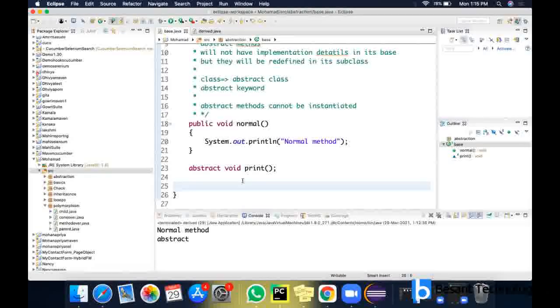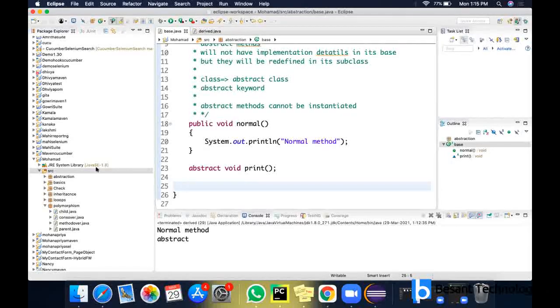If they come and see, they could not predict what the content of this abstract method is exactly. If they want to know, they have to go through the derived method, that is the subclass of this class. That is where we hide the implementation details. To see the details, it is possible, but they have to identify the subclass correctly. So this is abstraction.